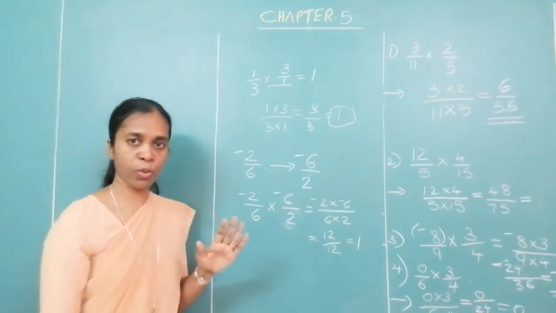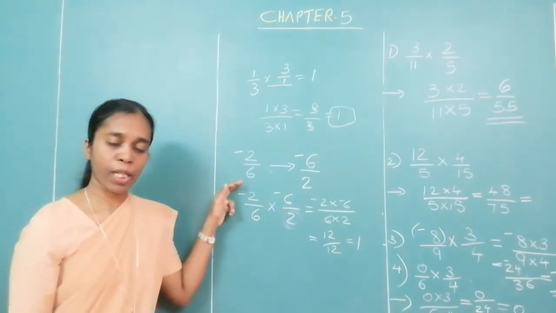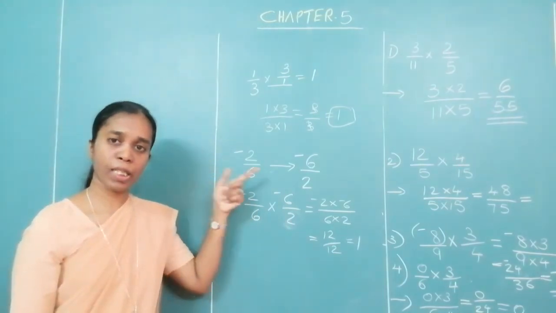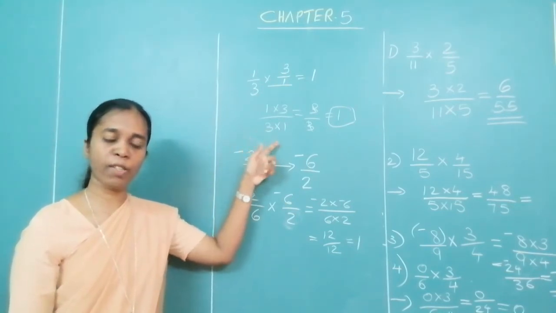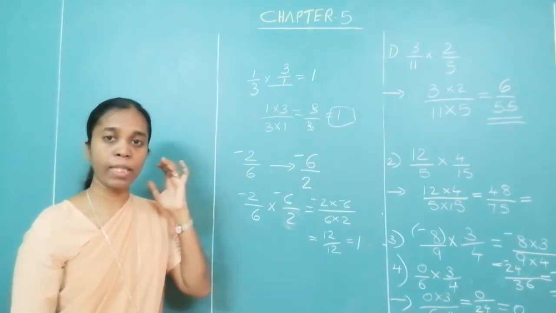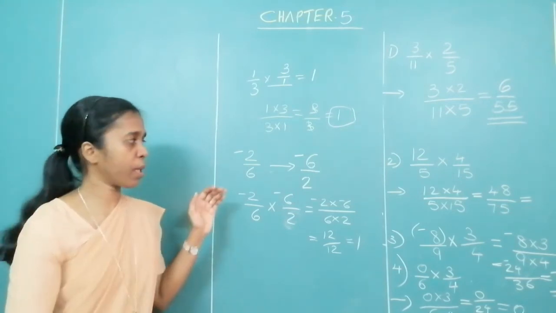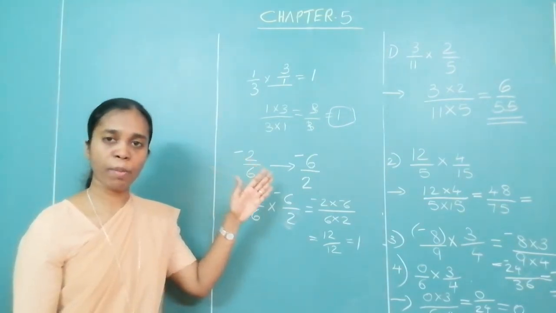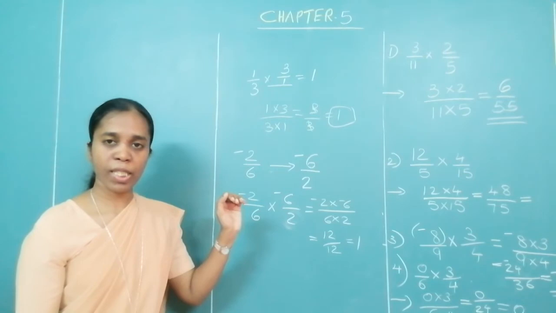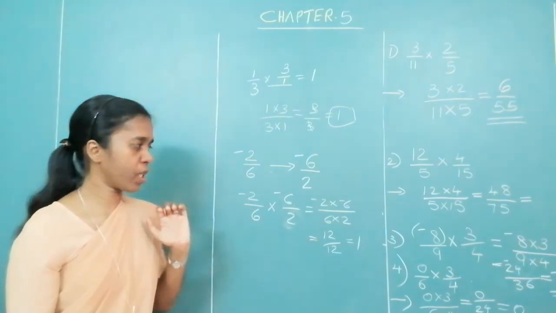Is it clear to you? How do we get the multiplicative inverse? Write the reciprocal. What do you mean by reciprocal? Denominator write as numerator, numerator write as denominator. Sign remains the same. If it is positive, it will remain as positive only. If it is negative, it will remain as negative only.